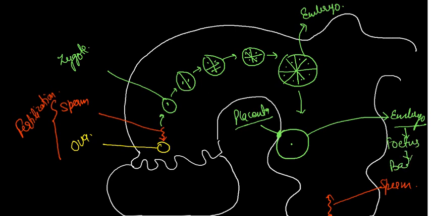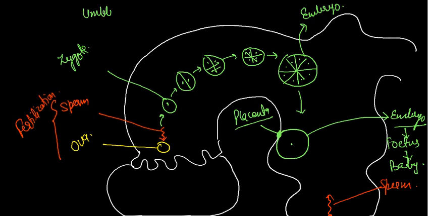Clear? I think all the points should be clear. One tube which is attached to the navel of the baby is called the umbilical cord.